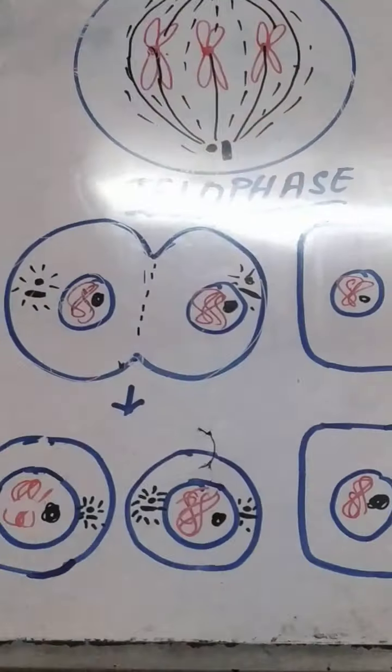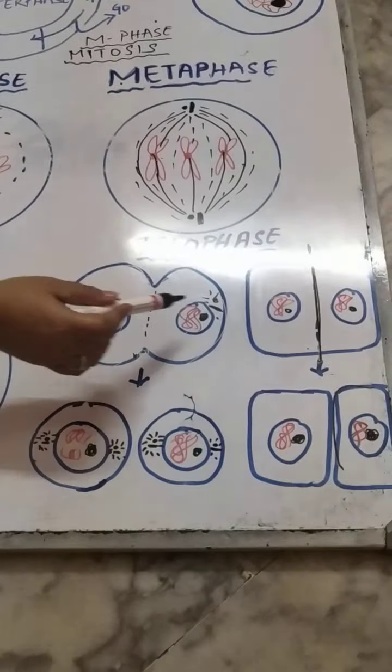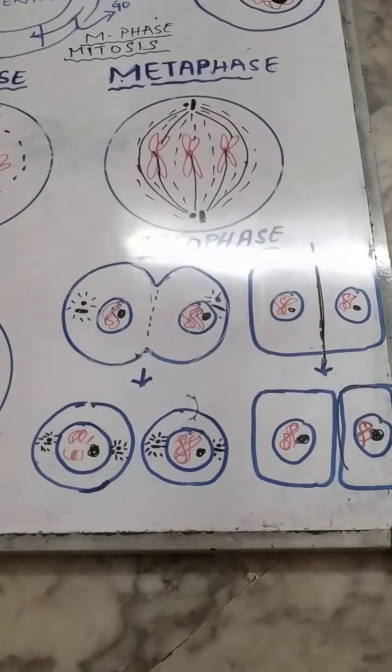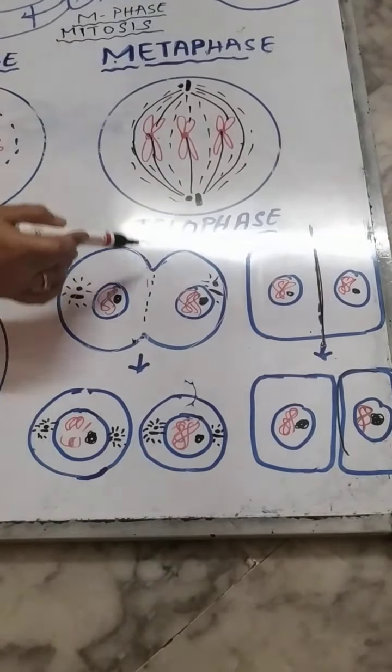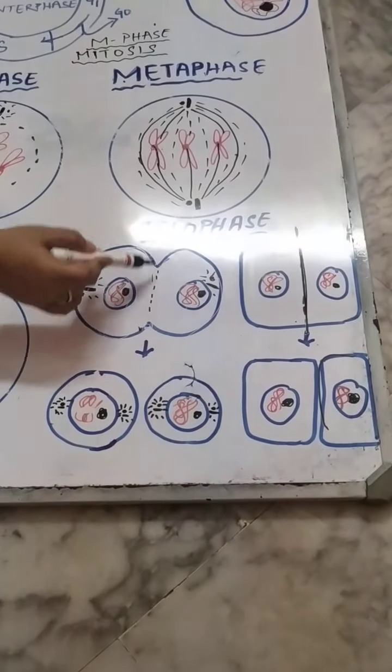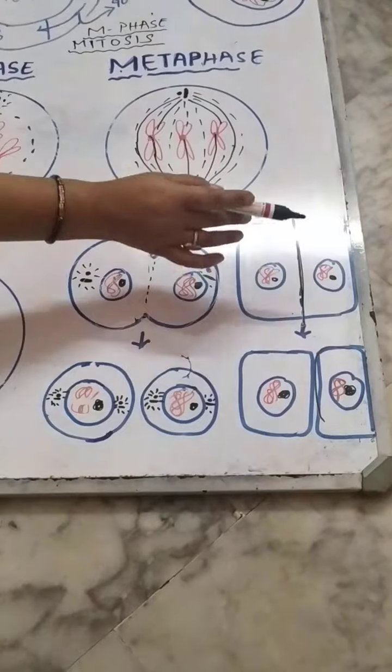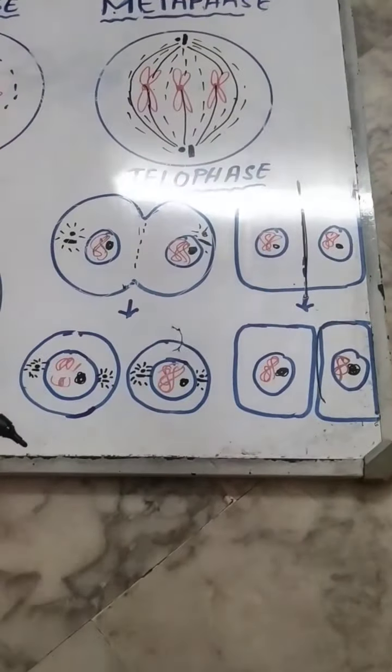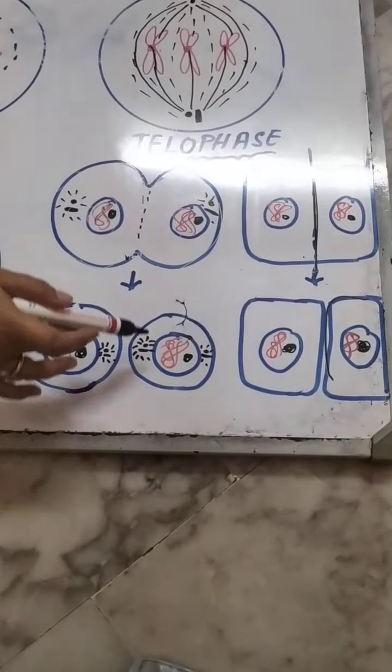Telo means end. It's the end of the phase where the nucleus divides into two and the nuclear membrane appears, and the animal cell shows furrow formation while the plant cell shows cell plate formation. Finally, the parent cell divides into two daughter cells.